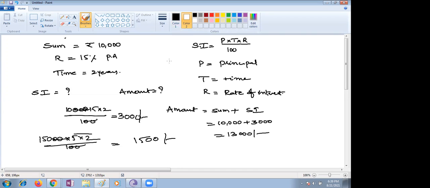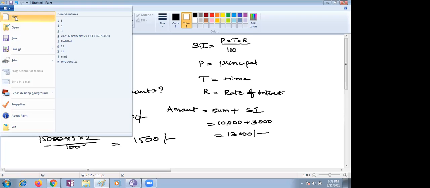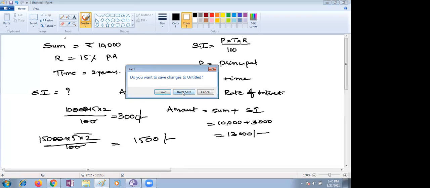Suppose the questions are given like this: the amount to be paid after 2 years, compound interest is calculated annually; compound interest is calculated half yearly; compound interest is calculated quarterly. These are the words that will be given to you when it is compound interest. Let me give you an example. We'll calculate how to do compound interest. Let me take 1 or 2 questions so that we can practice on the screen, children.